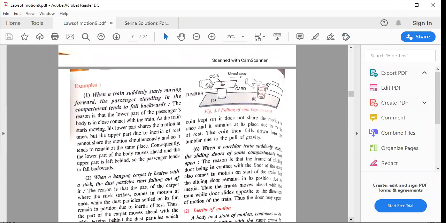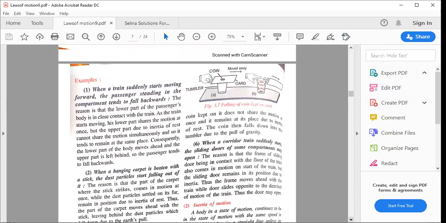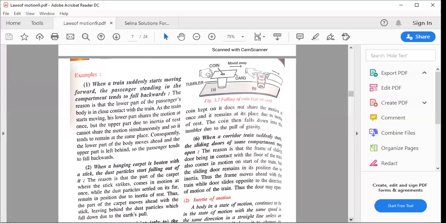Okay, बहुत interesting है. जैसे when a train suddenly starts moving forward, the passenger standing in the compartment tends to fall backward. The reason is the lower part of the passenger's body is in close contact with the train. ठीक है?